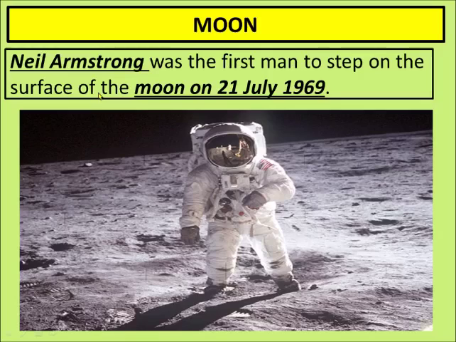So Neil Armstrong was from America, and one other astronaut was with him. His name was Yuri Gagarin, and he was from Russia. They both were in the spaceship, but they both were scared about who will step out first. Yuri Gagarin was a little scared, so Neil Armstrong decided to step out of his spaceship, and as soon as he jumped on the surface of the moon, he was so overwhelmed and so excited.